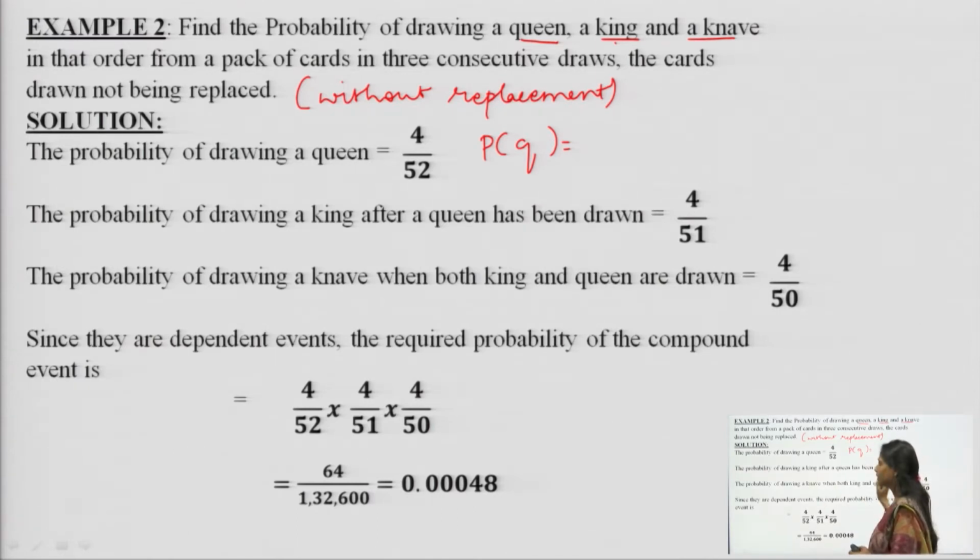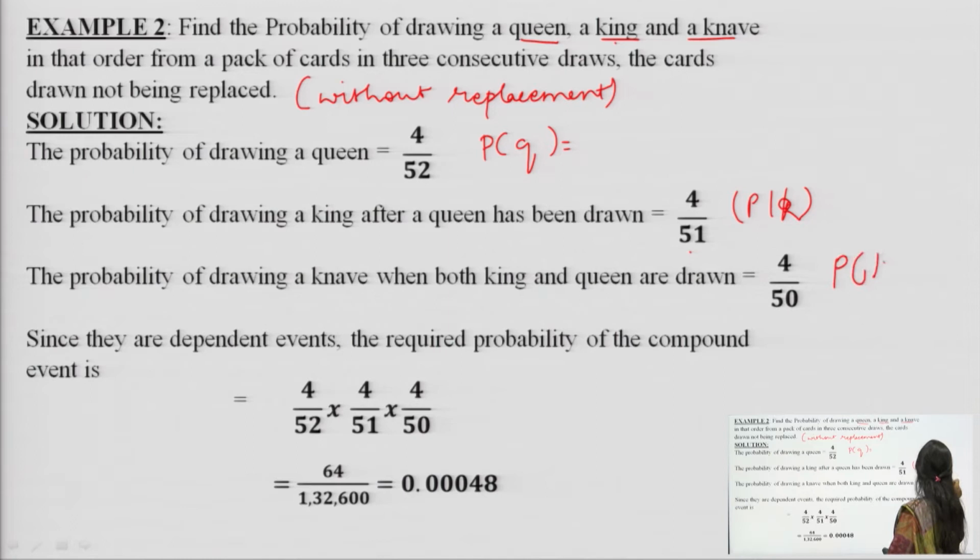So, 4 over 51 for the king. For the knave, the number of knaves is 4, but since we have already drawn 2 cards, the number of cards has diminished by 2 and becomes 50.